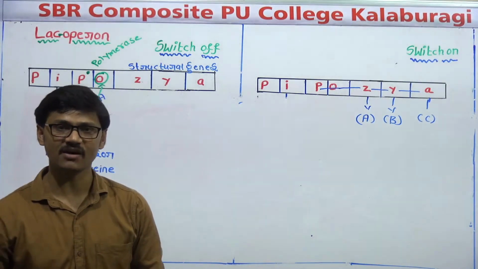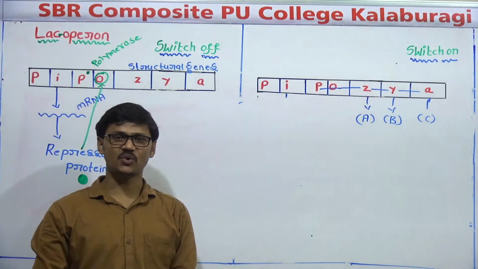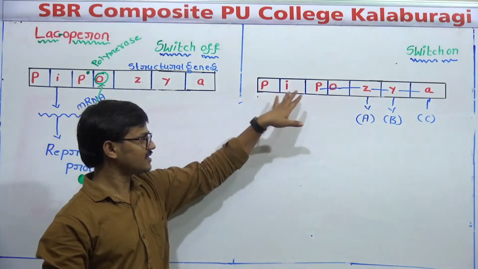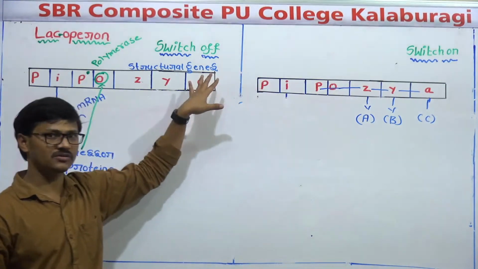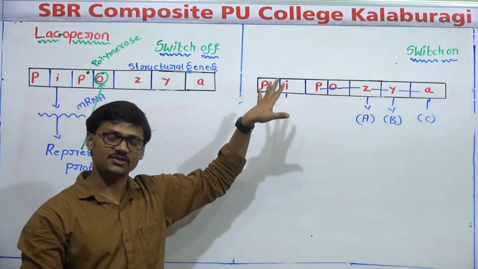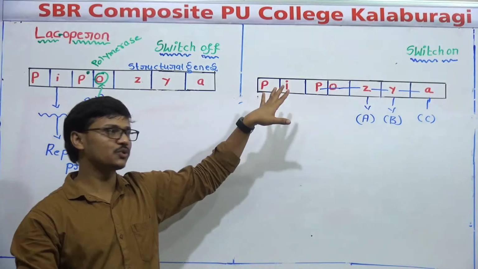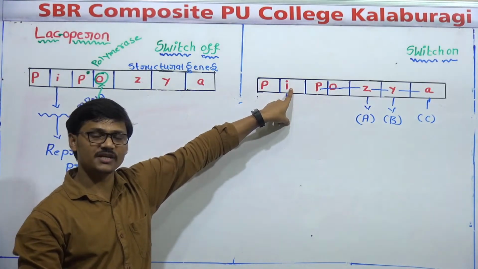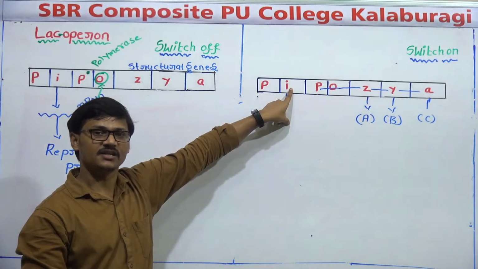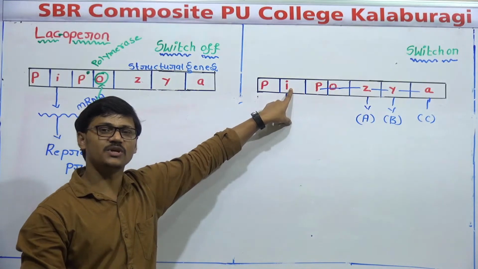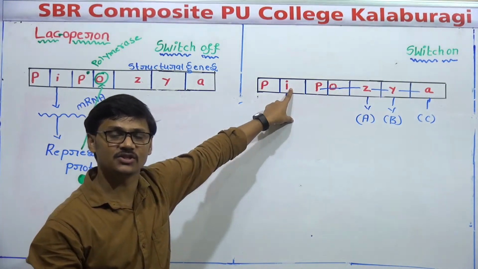What is the meaning of constitutive gene? It should express all the time. Okay. So is any such gene present in a Lac-operon? Yes. There is one constitutive gene. Which is that constitutive gene? Yes. The inhibitory gene, or what is another name of this inhibitory gene? This inhibitory gene is also called the regulatory gene.